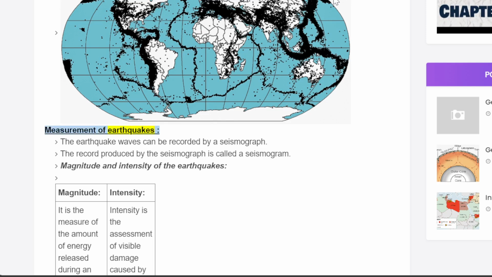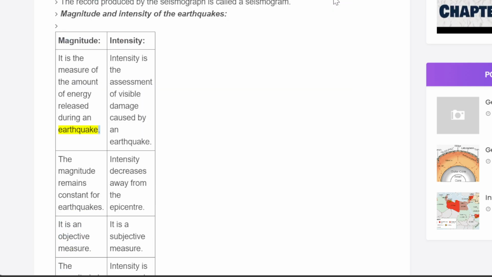Measurement of earthquakes. The earthquake waves can be recorded by a seismograph. The record produced by the seismograph is called a seismogram. Magnitude and intensity of the earthquakes. Magnitude is the measure of the amount of energy released during an earthquake. Intensity is the assessment of visible damage caused by an earthquake.